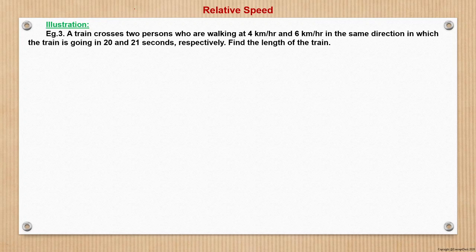Now a train crosses two persons who are walking at 4 kilometers per hour and 6 kilometers per hour in the same direction in which the train is going, in 20 and 21 seconds respectively. Find the length of the train. So now let us see.